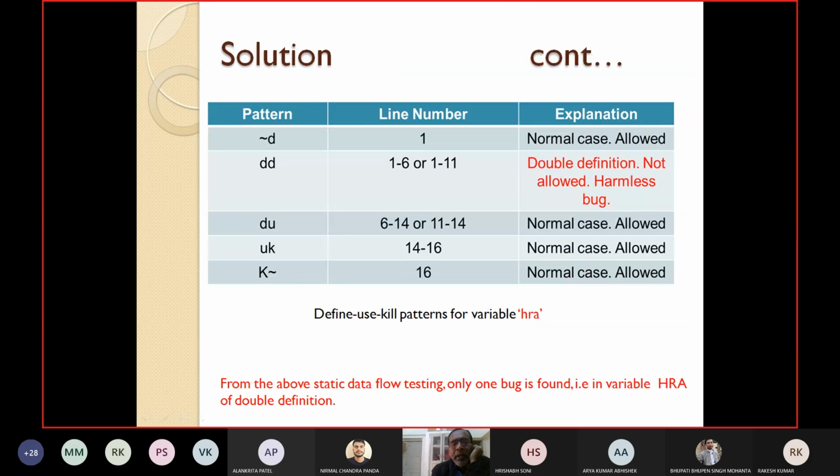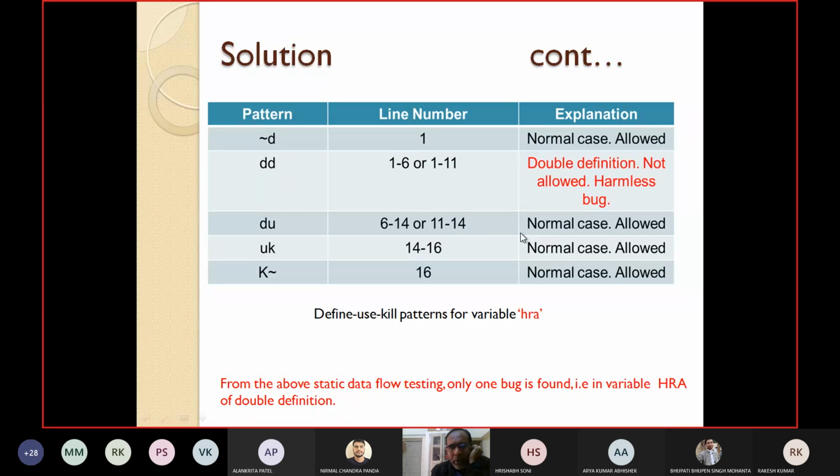DD: define and define again and again. So for 1 and 6, HRA is defined at line number 1 and again defined at line number 6 without any use anywhere else. Similarly, HRA is defined at line number 1 and again redefined at line number 11 without being used anywhere else. So there is double definition. It is not allowed. This is a harmless bug. Other patterns are easy. They are normal. They are allowed.